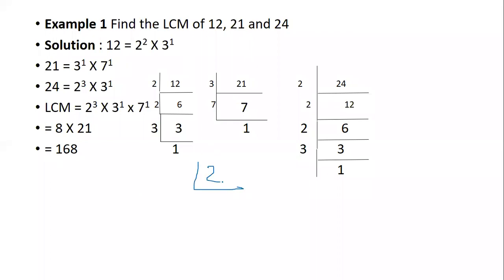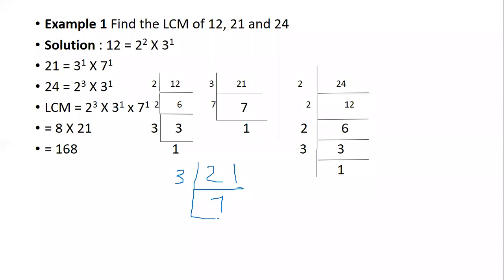So let's do for 21. Which is the smallest number I can use for 21? I cannot use 2 because 2 ones are 2 and then 1 will be remaining. So I'll go with 3. 3 sevens are 21, 3 into 7 is 21.